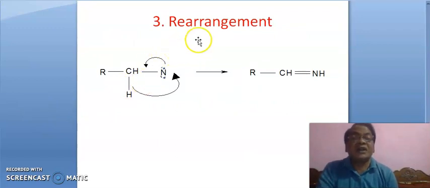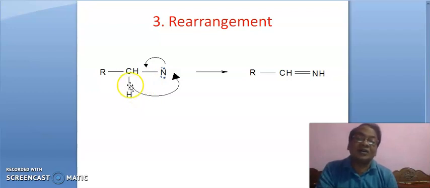Third is rearrangement. It is nitrene, and the nitrogen of nitrene is electron deficient, and this electron deficient nitrogen is the driving force of the rearrangement. Okay, this lone pair of electrons shifts in this fashion, making a pi bond, and at the same time this hydride shift or nucleophilic attack takes place in this fashion, meaning this bond comes from here to here, and thus this product is formed.